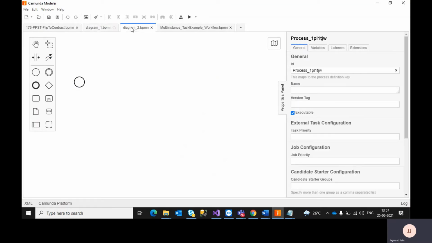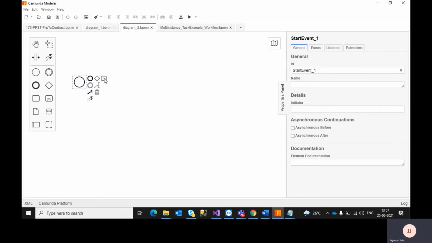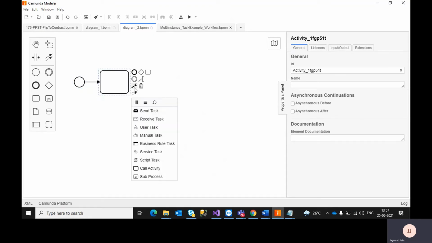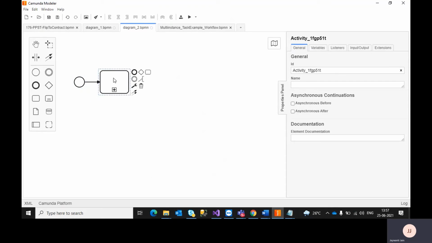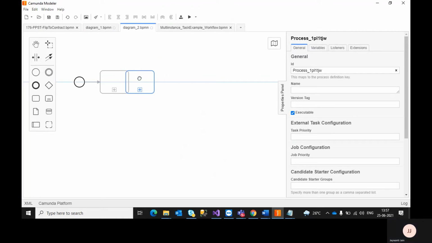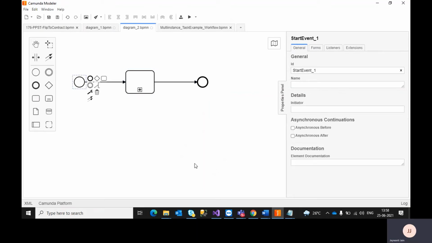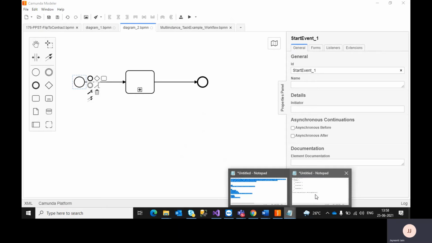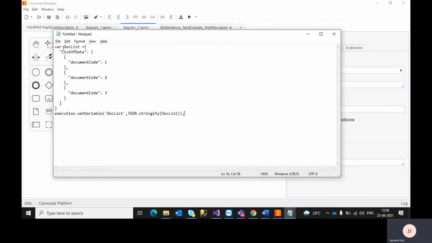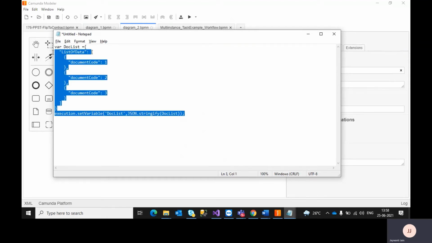So if we see, we have one start event, and here I am drawing a sub process. I am creating a normal doc list object, and I am setting that doc list object in the doclist variable.